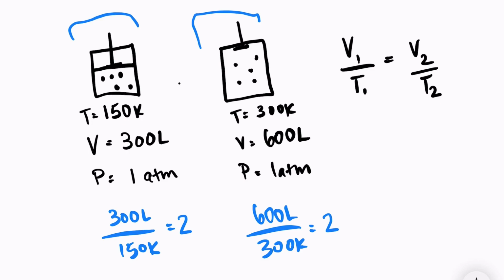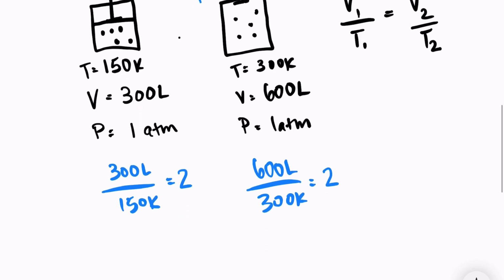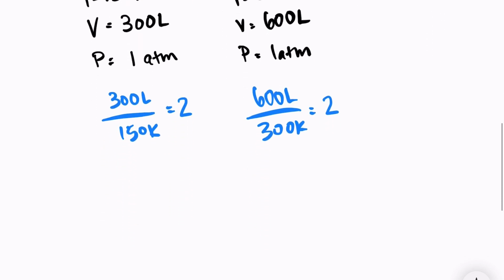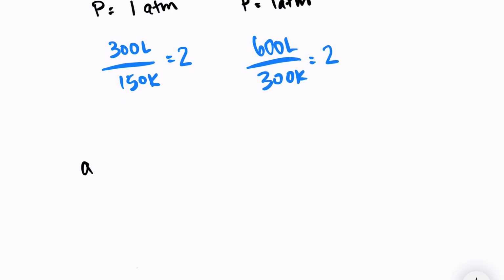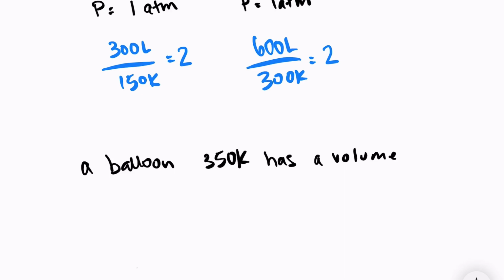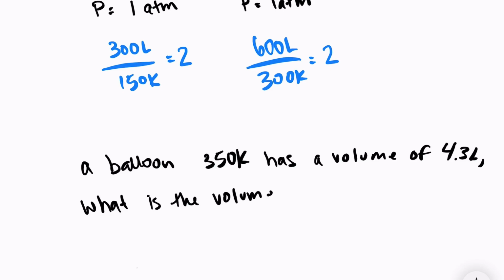The nice thing about this law is that if we know 3 variables, we can easily solve for the missing variable. Let's say that I have a balloon at 350 Kelvin that has a volume of 4.3 liters. What would be the volume if the temperature decreases to 250 Kelvin?